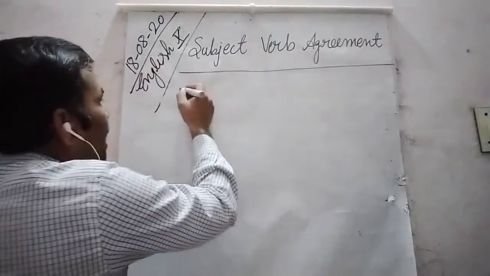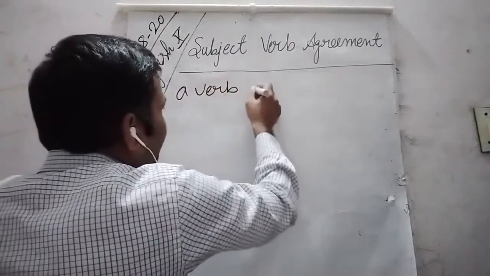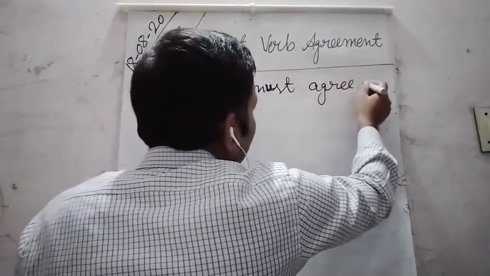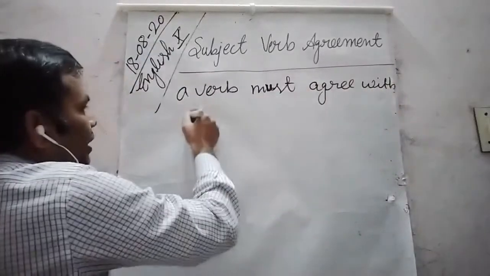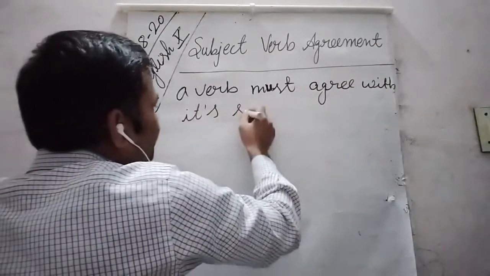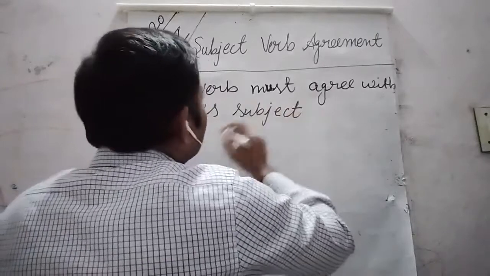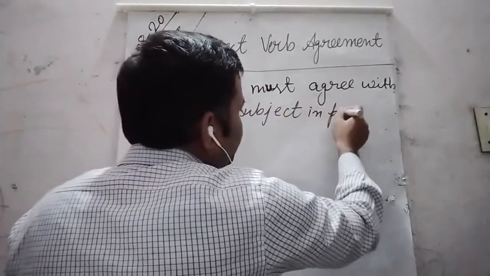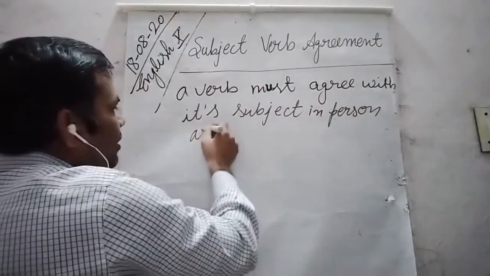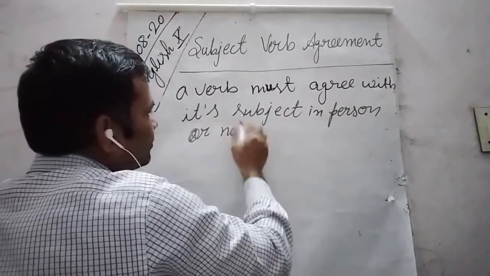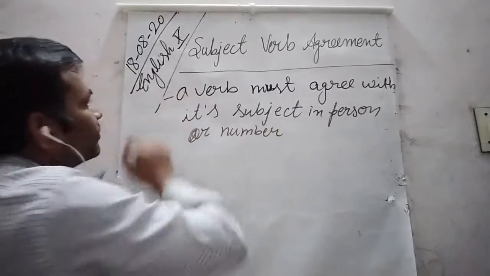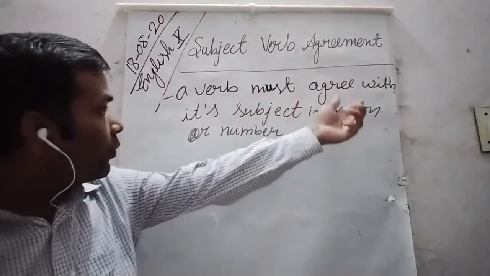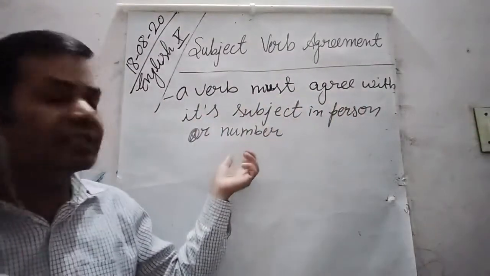In a sentence, a verb must agree with its subject in person or number.